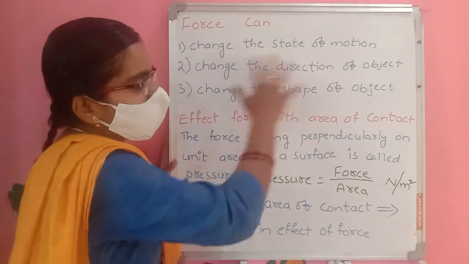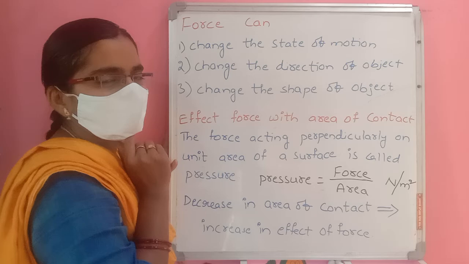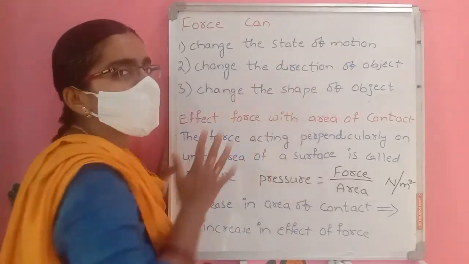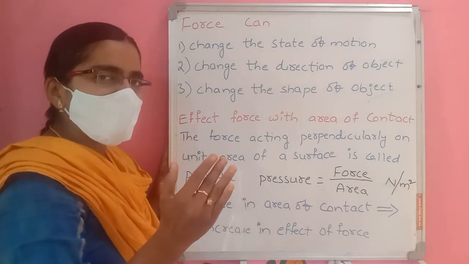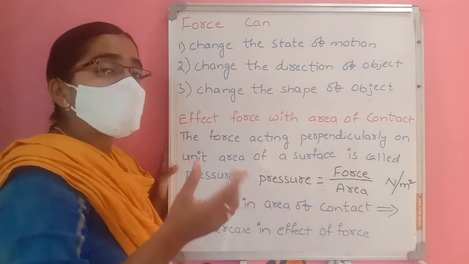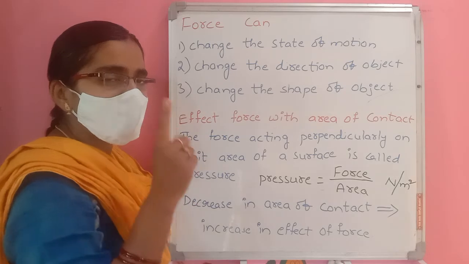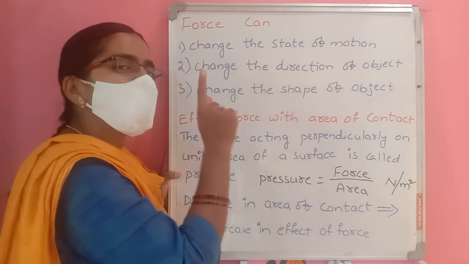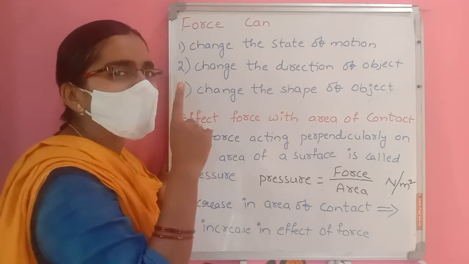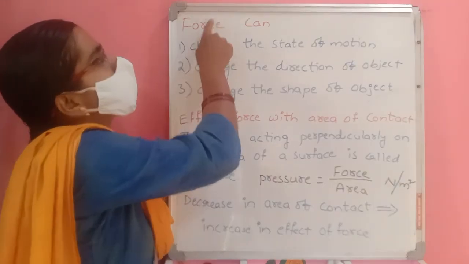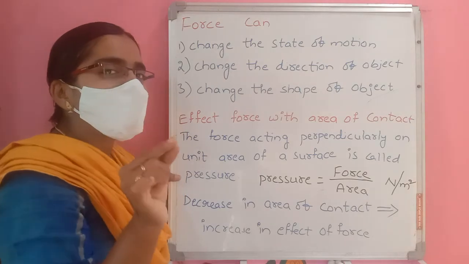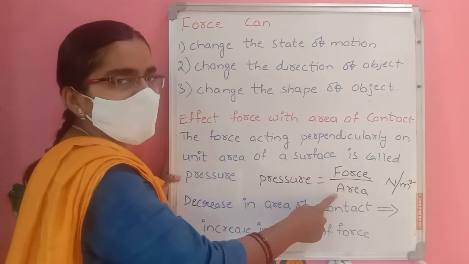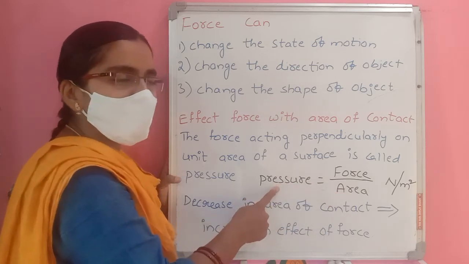For example, say this is a 20 meter square area, and on it I applied 20 newtons of force. On average, how much force do I apply on 1 meter square area? 1 newton. On 20 meter square, 20 newtons, meaning on 1 meter square I apply 1 newton. So force per unit area is called pressure.